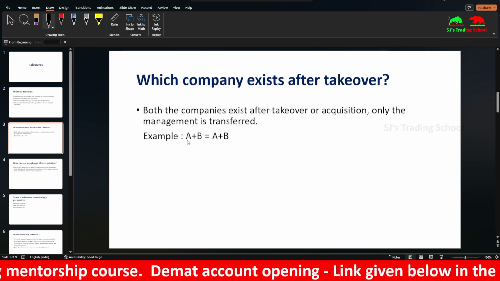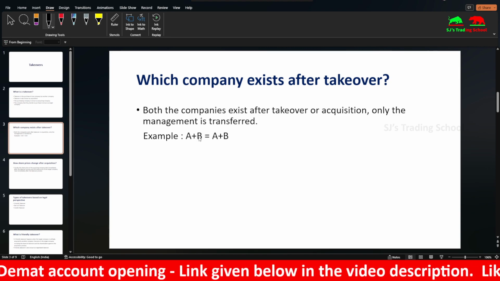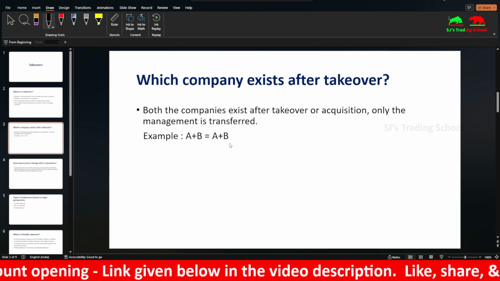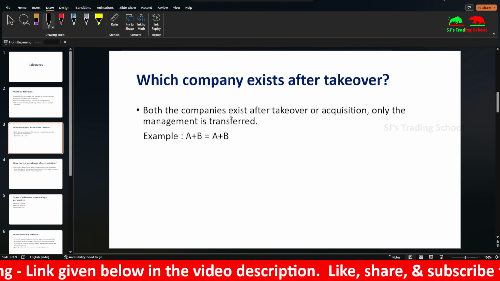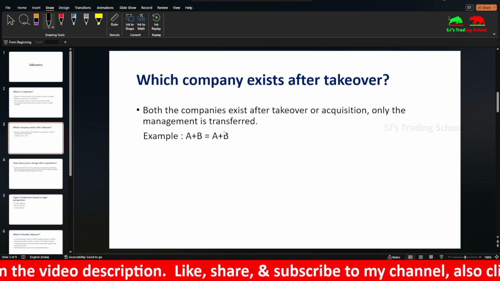Suppose A is the acquiring company and B is the target company. If A acquires B, after the acquisition process, both A and B exist, but only the management of B is transferred to the management of A. So this is what acquisition means.